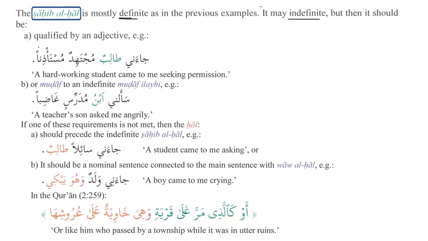So what's the first condition? The first condition is it should be qualified by an adjective. So it should be mawsuf, and then there should be a sifa after that. For example, you say ja'ani talibun. We know that talib is an indefinite noun, but after that, what do we have? We have the adjective that is describing the student. So ja'ani talibun mujtahidun musta'dhinan. A hardworking student came to me seeking permission.